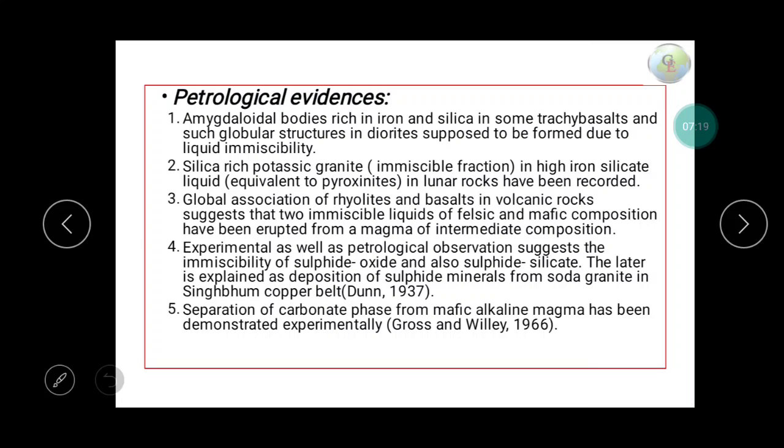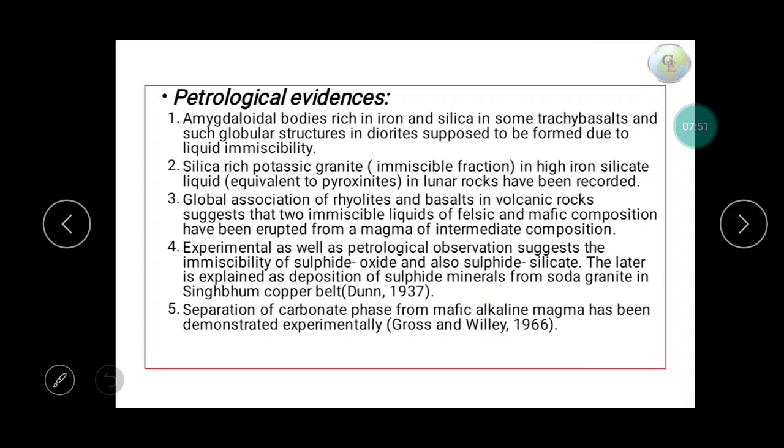Experimental as well as petrological observations suggest immiscibility of sulfide-oxide and sulfide-silicate, the latter being explained as the deposition of sulfide minerals from soda granite in the Singhbhum copper belt. So as we know, the intrusion of Archaean soda granite in the Singhbhum shear zone is responsible for the copper mineralization, and the copper mineralization is mainly in the sulfide phase.